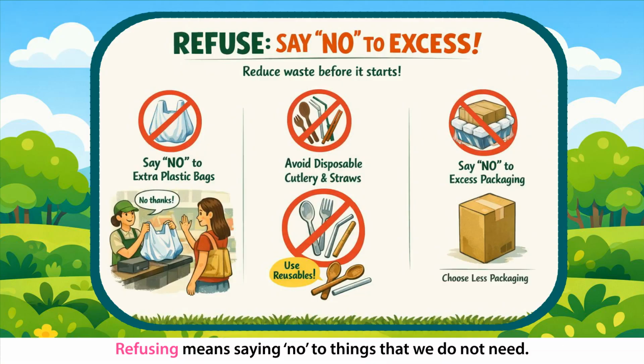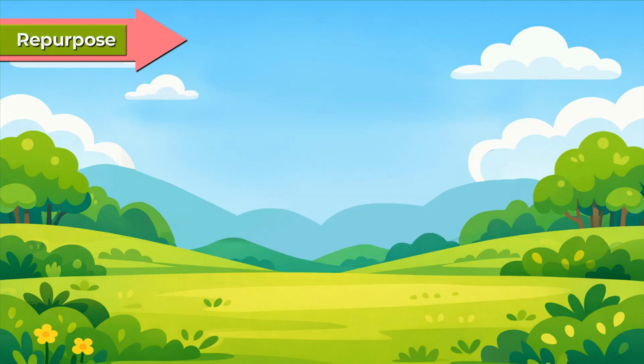Refuse. Refusing means saying no to things that we do not need. It helps reduce waste before it is even created. For example, we can refuse extra plastic bags at shops, avoid using disposable spoons and straws, and say no to products with too much packaging.